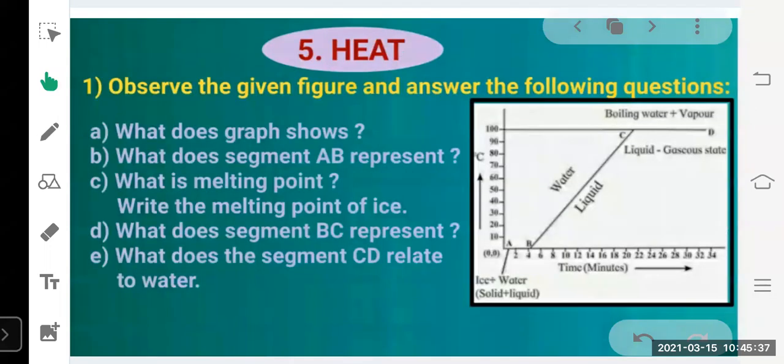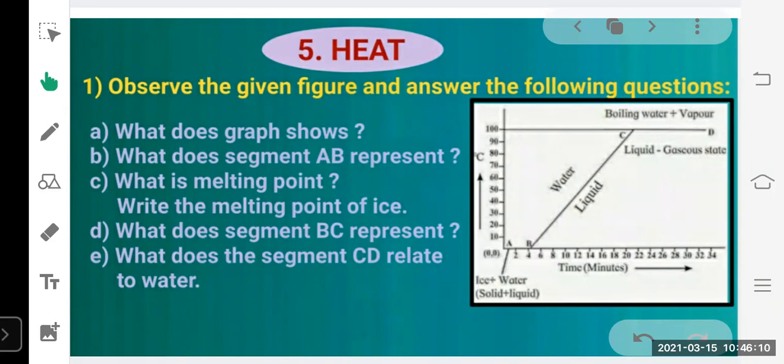Okay, so let's begin. The first question is based on the diagrams or graphs given in your textbook. Observe the given figure and answer the following questions. You have to observe this figure and give the answer of these 5 questions. Each question carries 1 mark and it comes in 5 mark type of questions. If you observe this graph, you can easily find out that this graph shows the change in physical state of water.